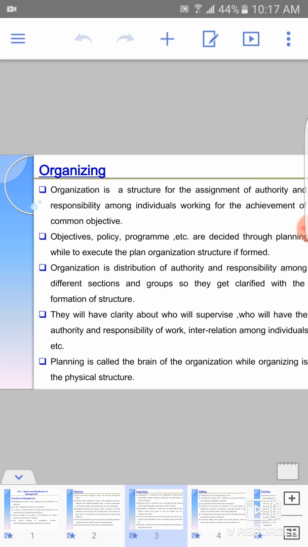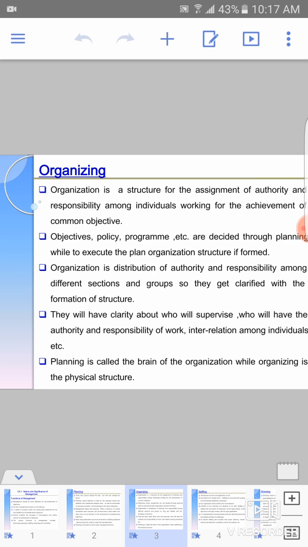For example, in an organization structure there is a departmental head, then the general manager, then the managers, then the deputy manager, and then the executives. This is basically called the organizational structure: how the people are going to be allotted work, what the responsibility of individuals is going to be, how they have to work, and who is answerable to whom. All this is decided in the organizing function. Next point is objectives, policy, program, etc.